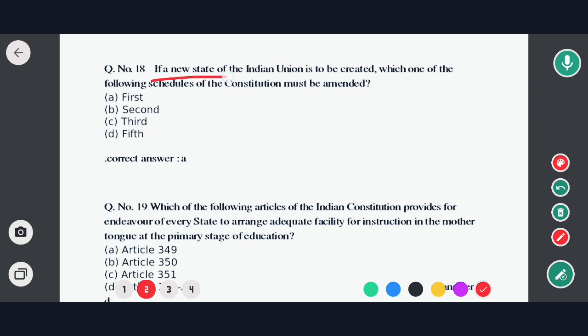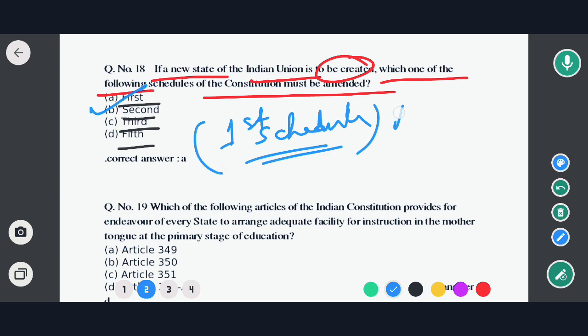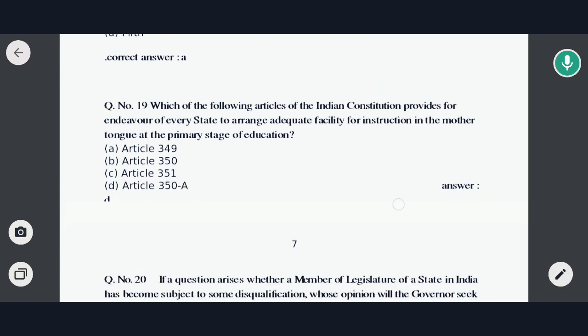Next question. If a new state of the Indian Union is created, which one of the following schedules of the Indian Constitution must be amended? Options are first, second, third, fourth. So the correct option would be option A. That is the First Schedule, we will have to amend. So in this case option A would be the correct answer. Okay. So now move to the next question.